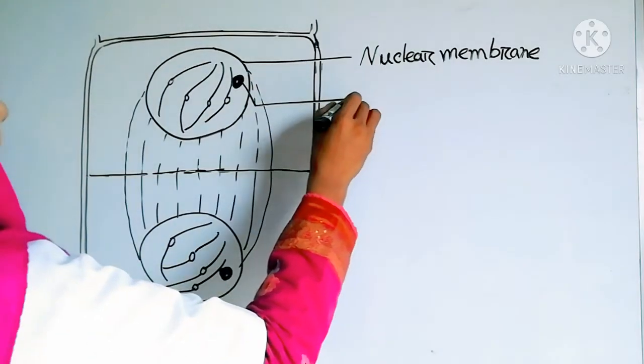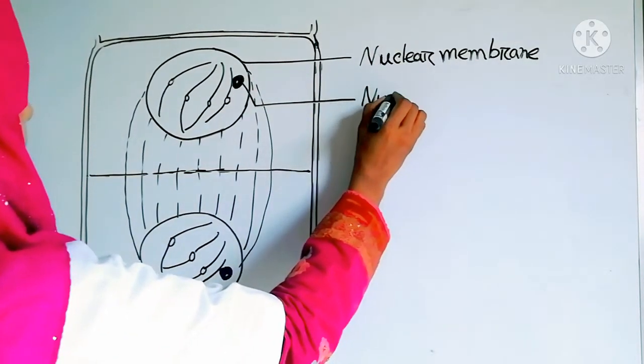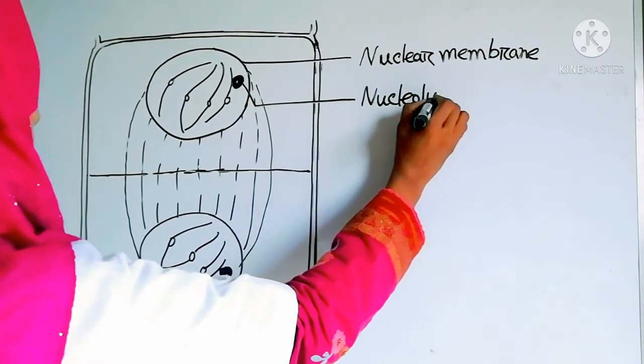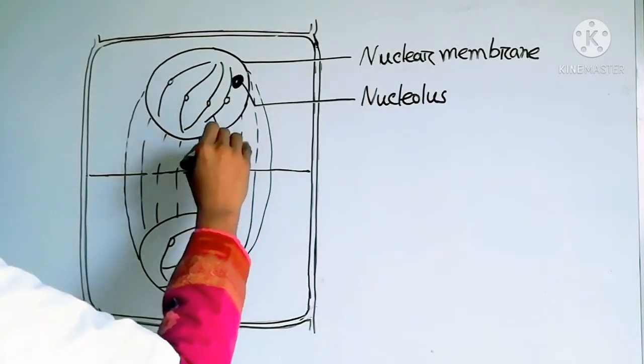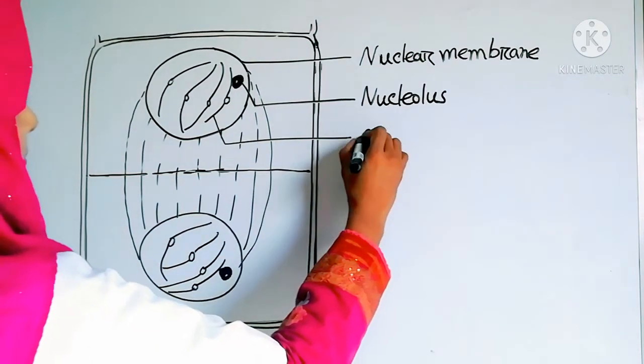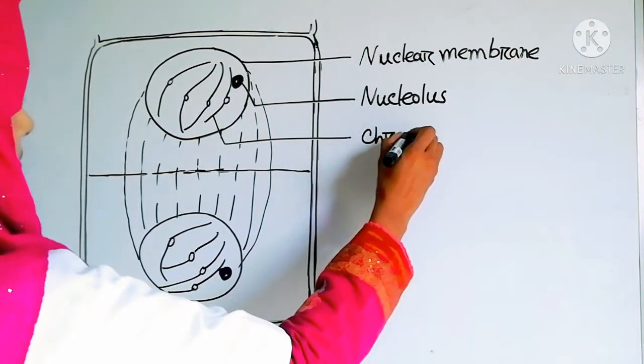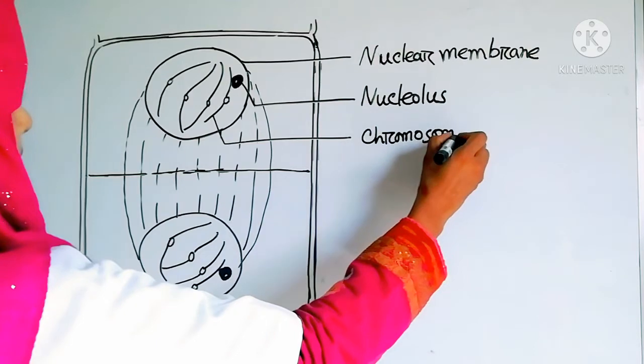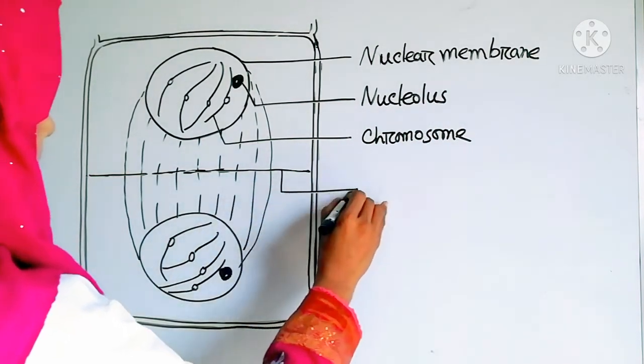The nucleolus. And this is the chromosome. This is the cell plate.